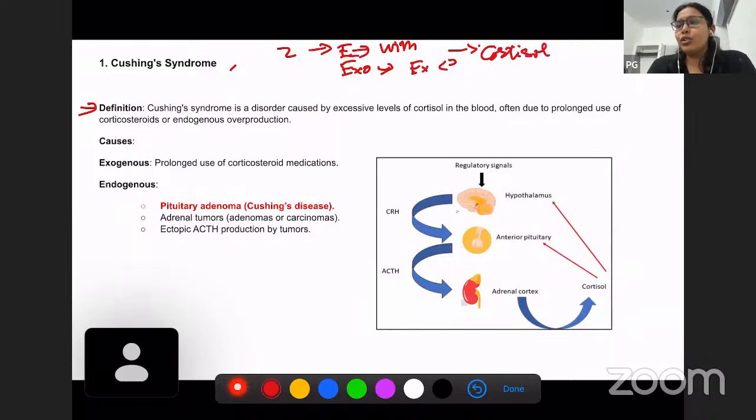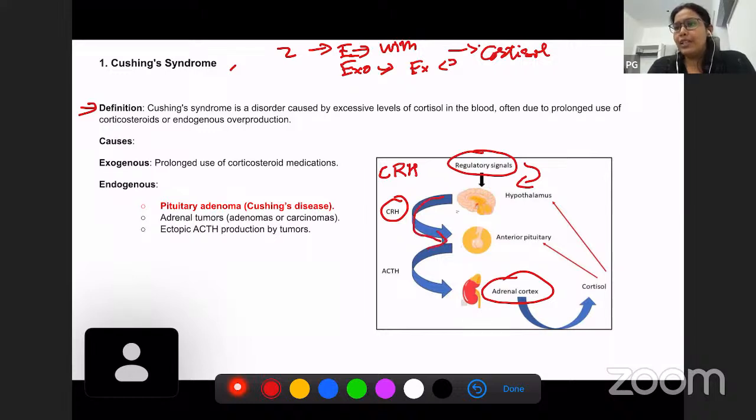So where is cortisol produced? Cortisol is produced from the adrenal cortex. How does cortisol get produced? There are regulatory signals which stimulate the hypothalamus, and the hypothalamus produces a hormone known as corticotropin releasing hormone. This in turn stimulates the anterior pituitary to produce adrenocorticotrophic hormone, and adrenocorticotrophic hormone stimulates the adrenal glands to produce cortisol.